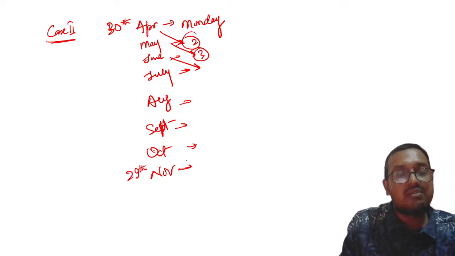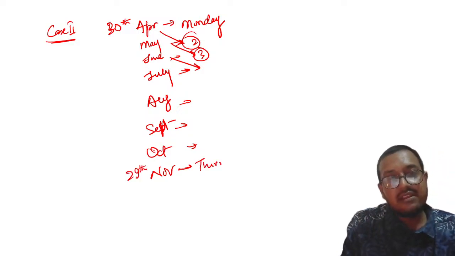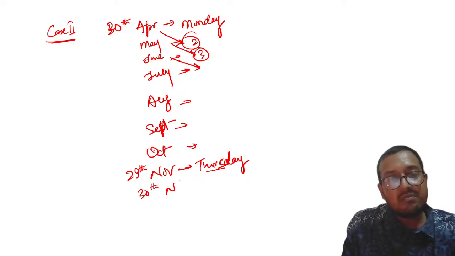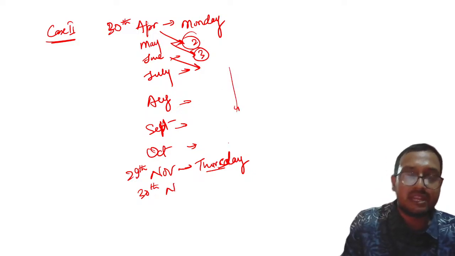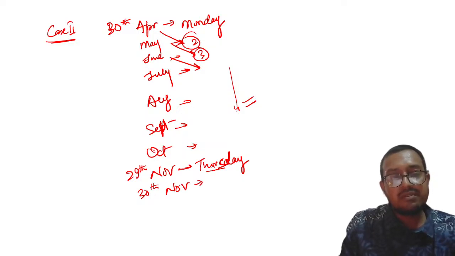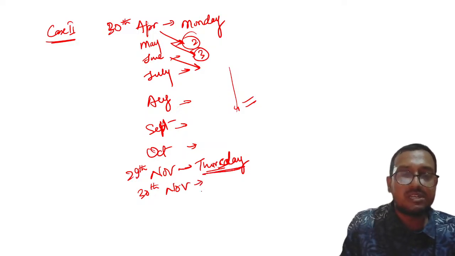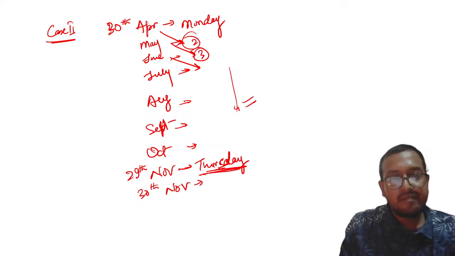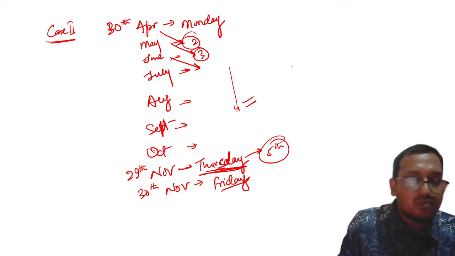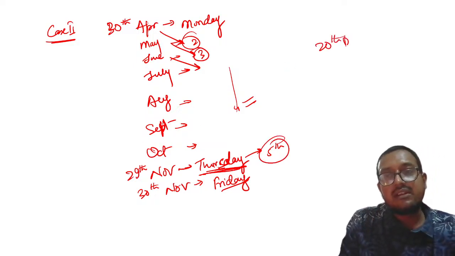So 29th of November will become Thursday, right? 29th of November will be one day before, and that is why Thursday, right? Yes, Karthikeyan, thank you for that. 30th of November, if you add up, the same thing will happen. Please remember. 30th November will become how much? Tell me quickly. It will become Friday. So my dear students, in this case you can see that this Thursday will be nothing but the 5th Thursday, right?